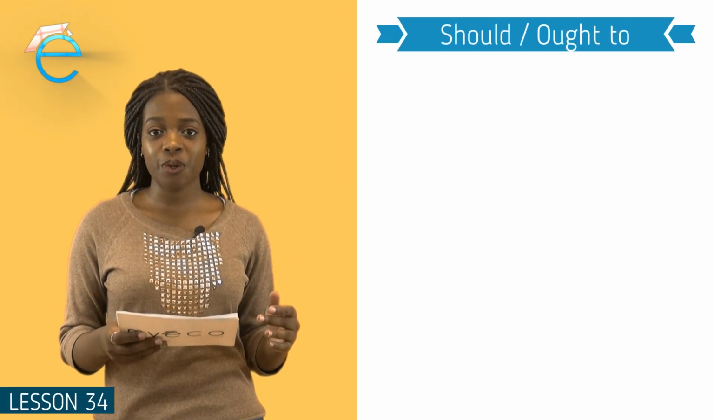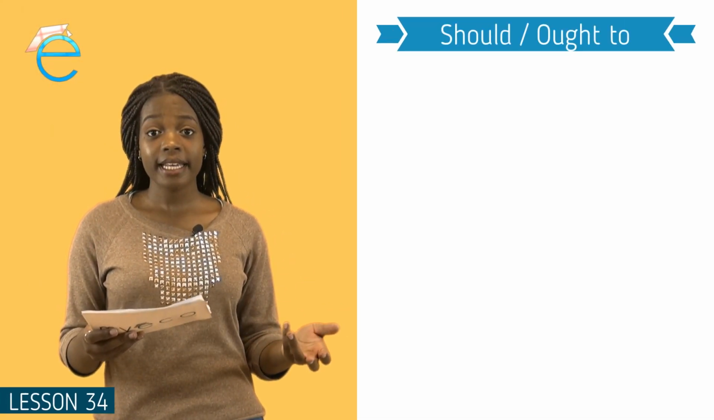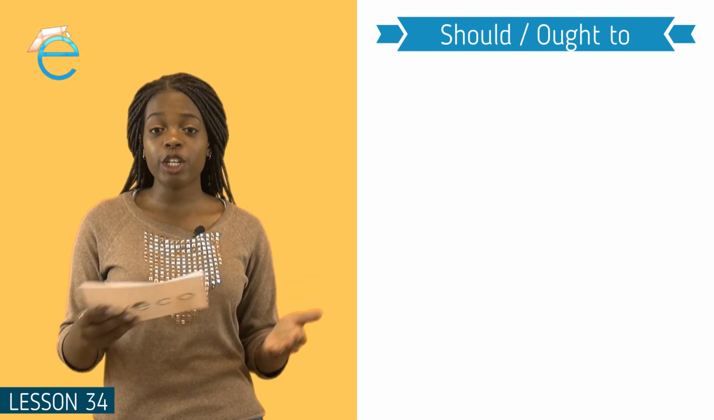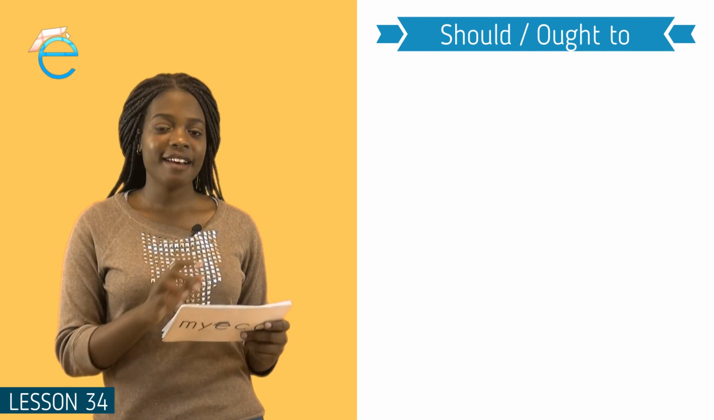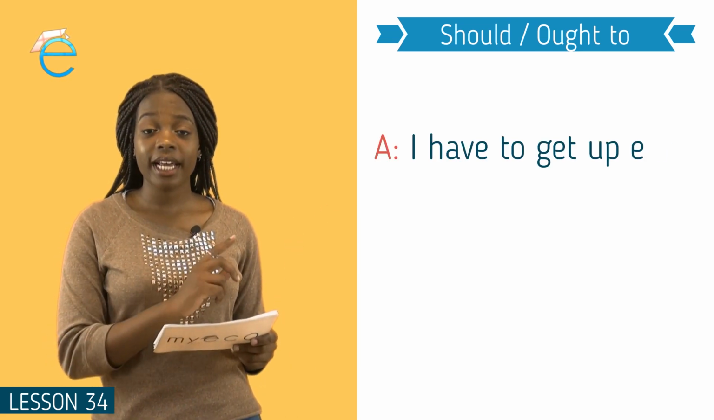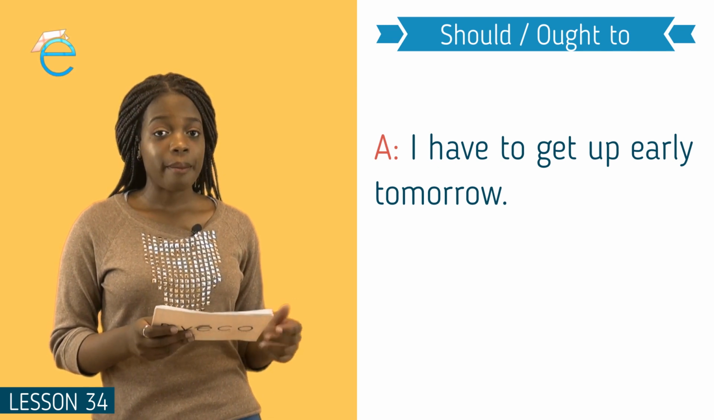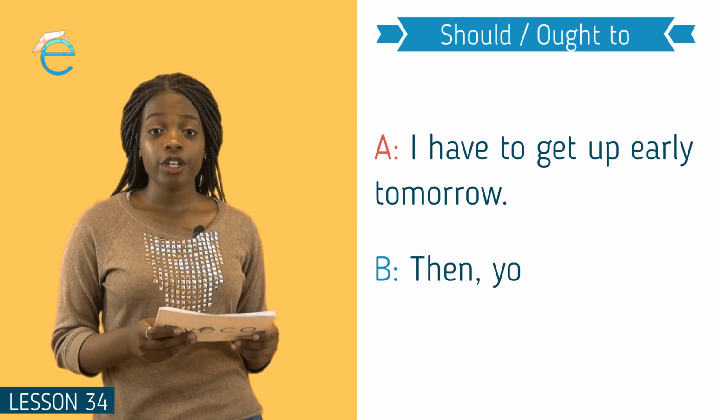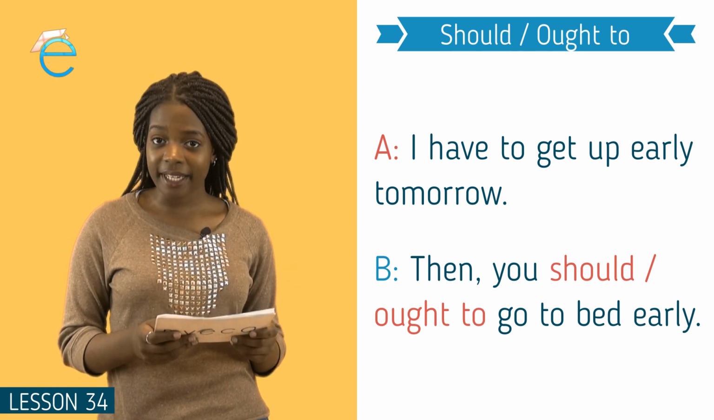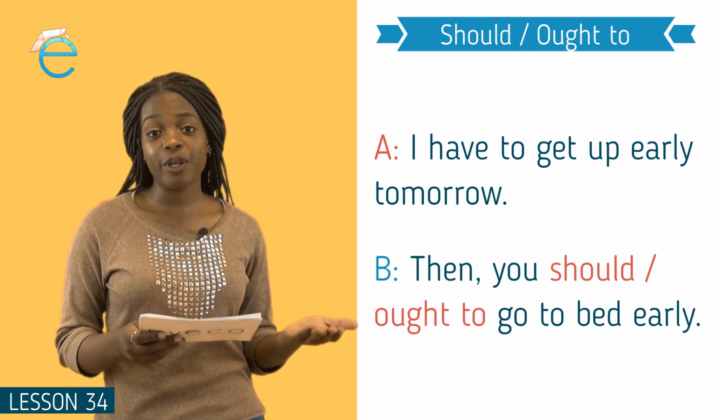Let's have a look at some more examples using should and ought to. Now remember, we said that they are the same, which means we can use them in each other's places. Let's have a look at this first example. Person A says, I have to get up early tomorrow. Person B says, then you should or you ought to go to bed early. Both of them can be used.